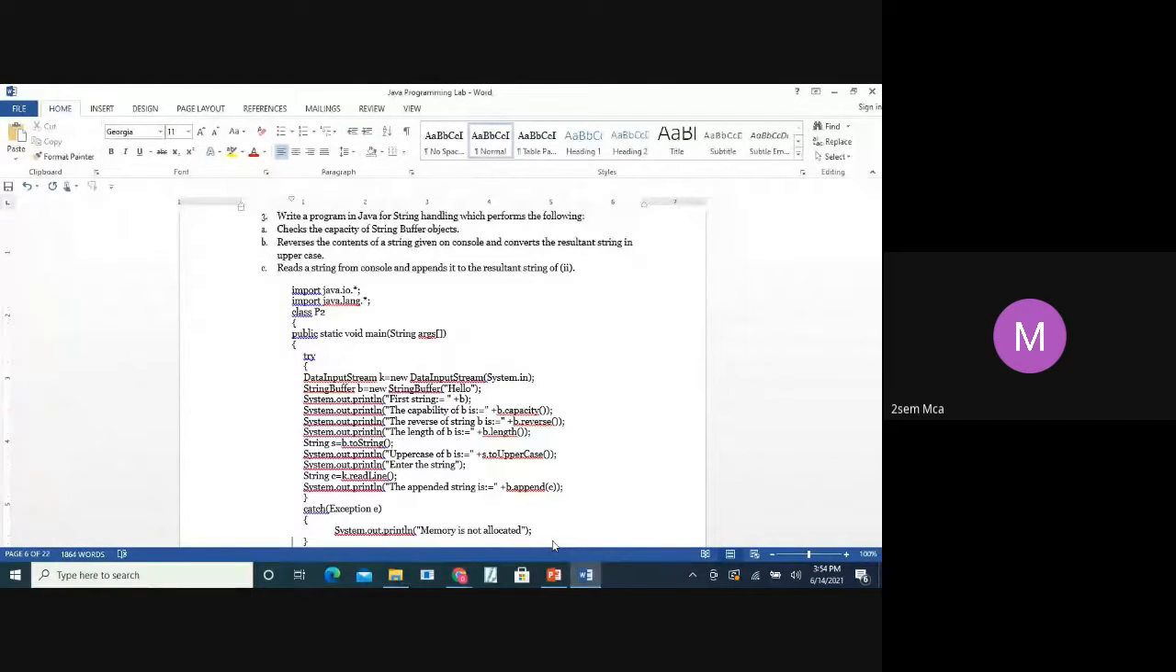Before that, you left two lines. Yes, ma'am, I will explain. In this append, ma'am, append means adding the string. Okay.